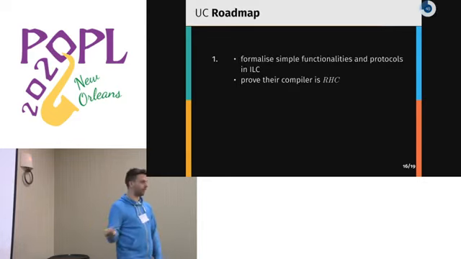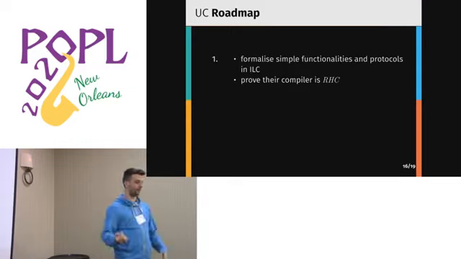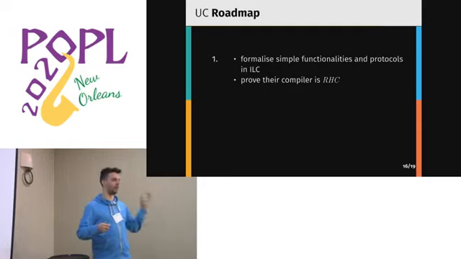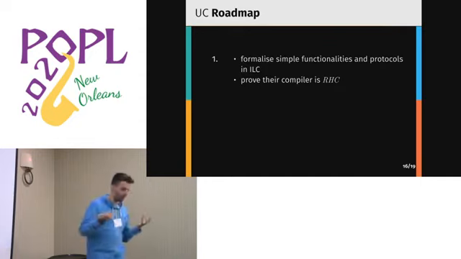So the roadmap we have for the future is, on the UC side, we want to formalize functionality and protocol in the ISC, which is this interactive lambda calculus that the SOSI framework uses, and which is basically a way to give formal specification and formal semantics to protocols and their functionalities, and prove that the compiler there is RHC, which in turn would give us that those protocols are UC realized.